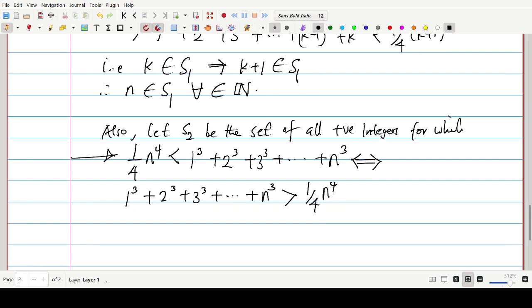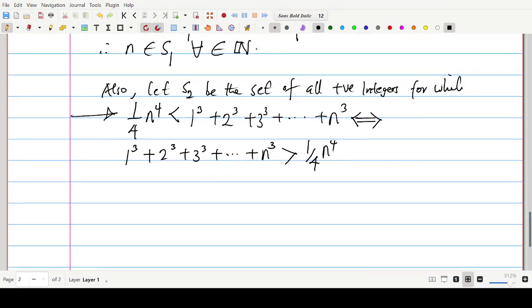In other words, that S sub 2 is the set of all positive integers. Look at the way we define S sub 2. We define it as the set of all positive integers for which the statement holds. That is how we define it. So we want to show that S sub 2 is indeed the set of all positive integers, I mean, all natural numbers. All right. So how do we go about it?